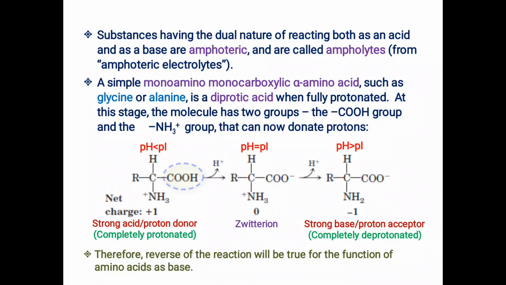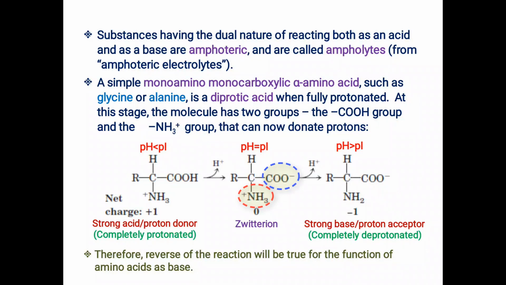The carboxyl group is the stronger acidic group in this completely protonated structure. So first the carboxyl group will donate its proton and be converted into a negatively charged carboxylate group, and at this point